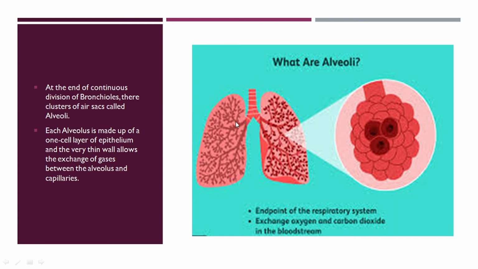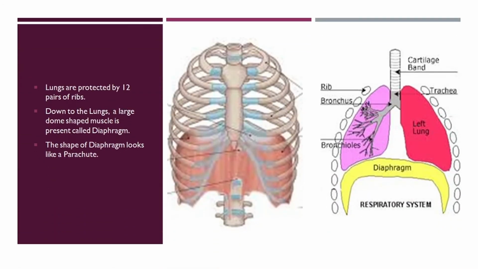Alveoli. At the end of the continuous division of the bronchioles, there are clusters of air sacs called alveoli. Each alveolus is made up of a one-cell layer of epithelium, and the very thin wall allows the exchange of gases between the alveolus and capillaries. And about capillaries, we have studied under the cardiovascular system.